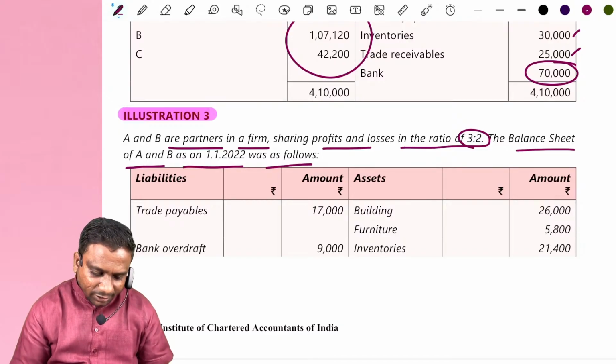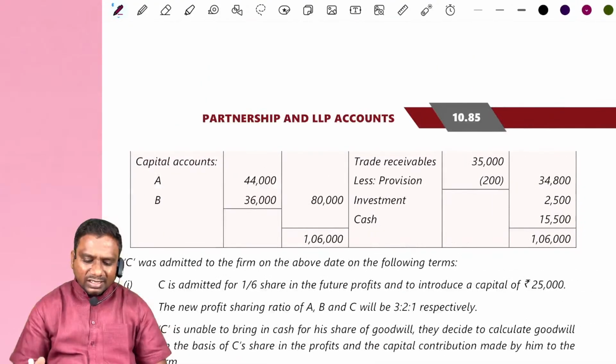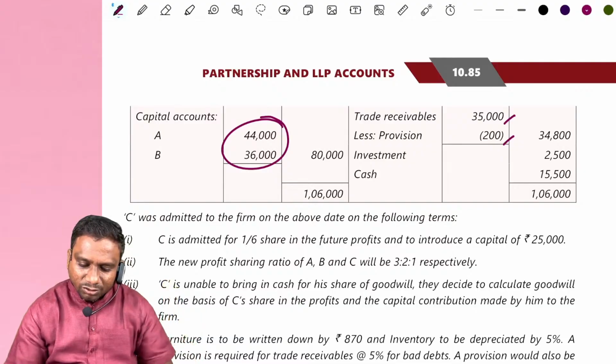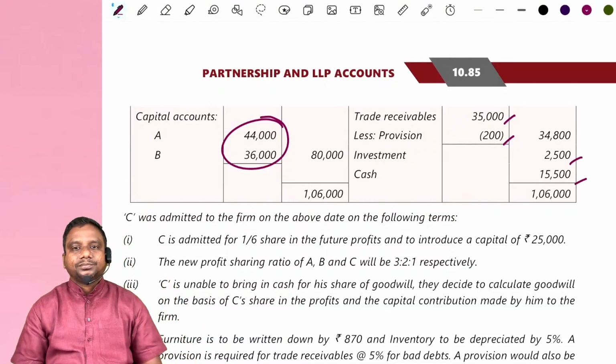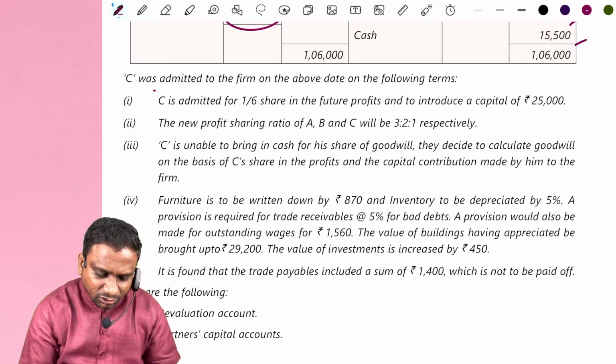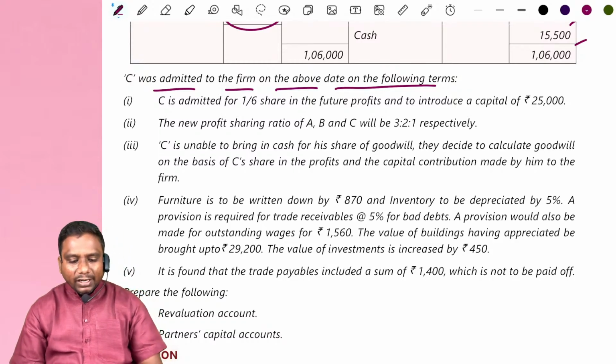Look at the first balance sheet. Trade payables, bank overdraft. Here on the asset side, building, furniture, inventories, almost the same items. Capital accounts. Next, trade receivables. Already we have provision, investments and cash. Right. Very important are these adjustments. C was admitted to the firm on the above date on the following terms.